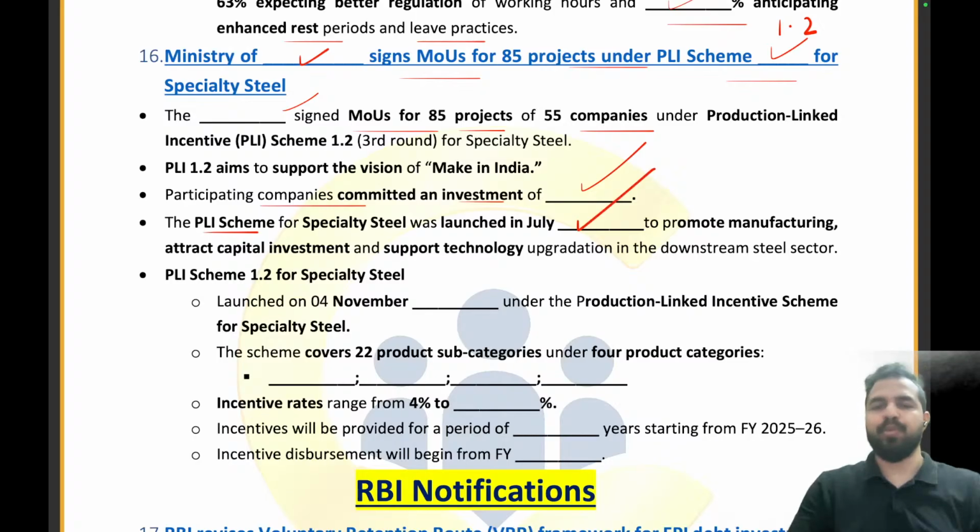July 2021, to promote manufacturing, attract capital investment and support technology. The PLI scheme 1.2 for specialty steel was launched on which date? 4th of November 2025 under the PLI scheme for specialty steel. Now, the 22 product subcategories are there under the 4 product categories. What are these? So we have discussed them, and the incentive rates range from 4% to 15%. Incentives will be provided for a period of 5 years starting from 25-26. Incentive disbursement will begin from fiscal year 26-27.